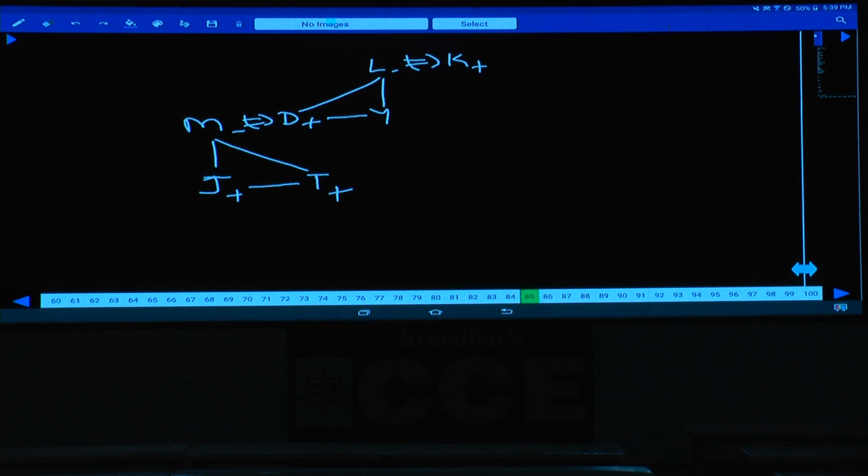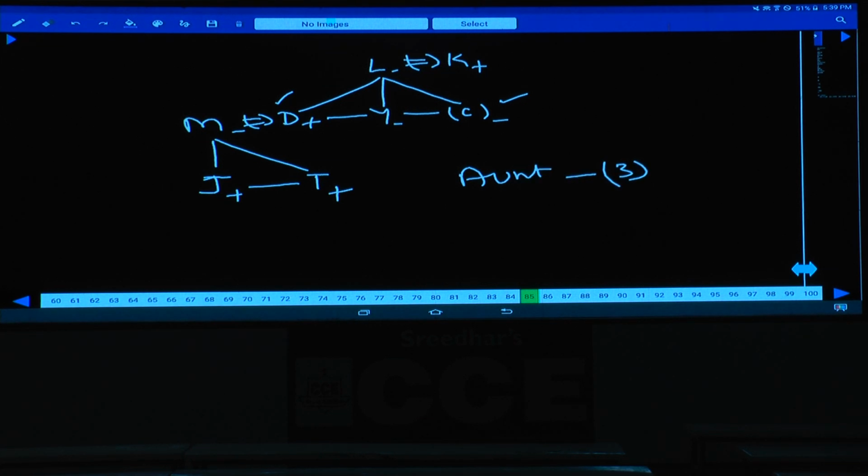D has only 2 sisters. As D has 2 sisters, one is Y and one more person, that person is also a sister. D has only 2 sisters and no brother at all. Then question number 1. If D is the brother of C, how is C related to T? T's father is D, father's sister is aunt, and it is given in choice 3.